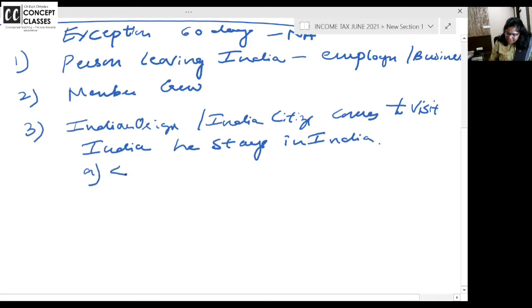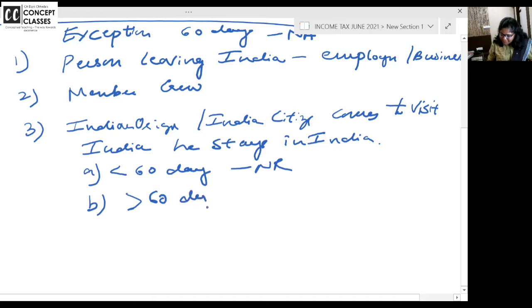So if he stays in India less than 60 days, he is non-resident. He is a person of Indian origin coming to India and staying less than 60 days, not applicable. Greater than 60 days, less than 120 days, again non-resident.